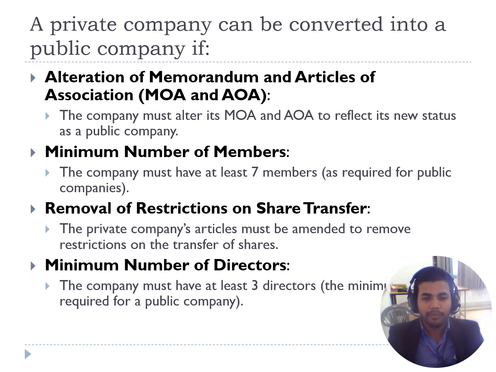So there must be at least 7 members to convert into a public company from a private company. And there are special provisions regarding the board of directors for the public company. There should be a minimum of 3 directors in the public company.